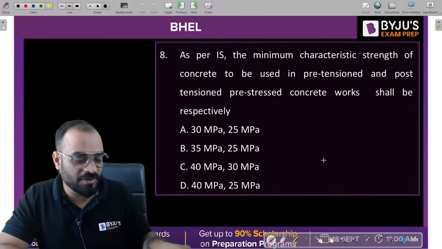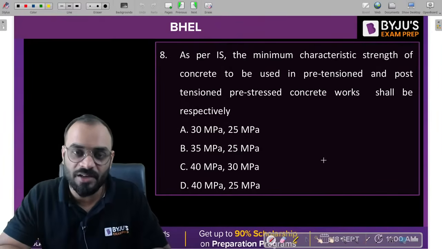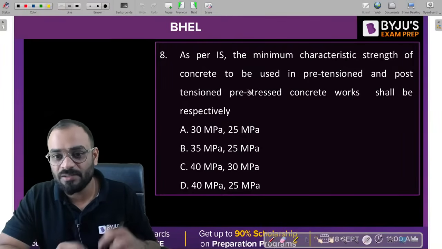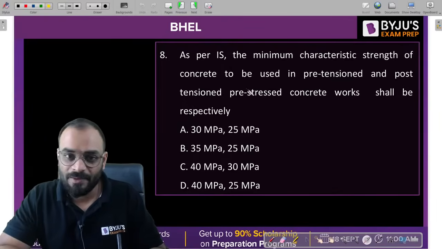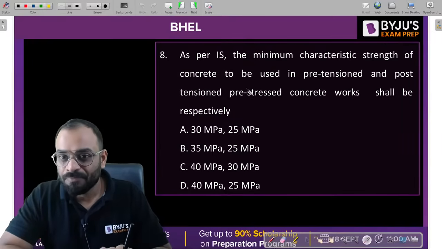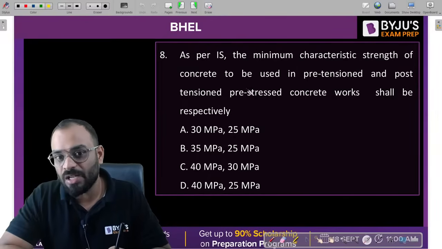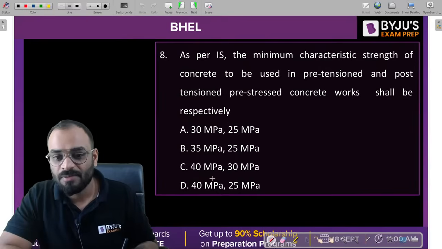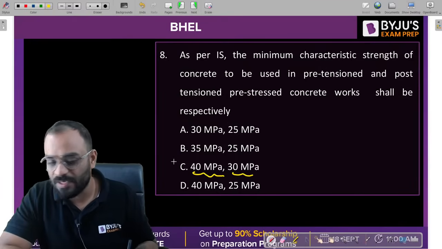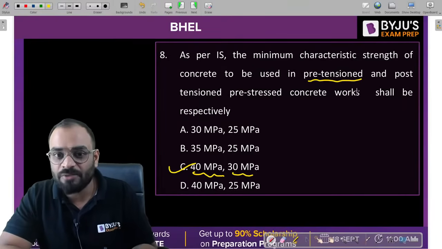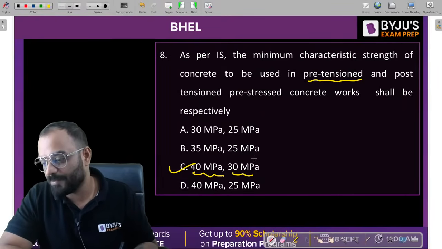Let's move to the next question, which is based upon RCC, and it is a direct question from your code itself. I hope all of you know the answer. As per the IS code, what is the minimum characteristic strength of concrete to be used in case of pre-tension and post-tension members? 40 and 30, very famous, right? C is the correct answer. For pre-tension work, we need to use M40, and for post-tension work, we need to use M30. Correct. Very nice.